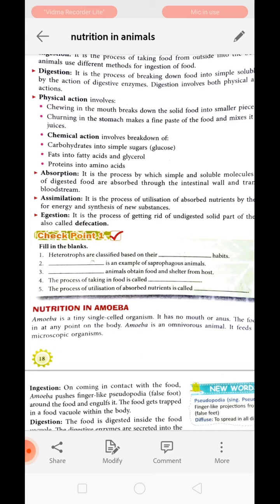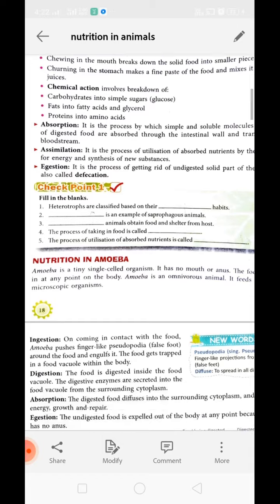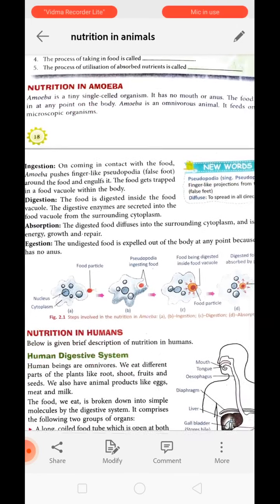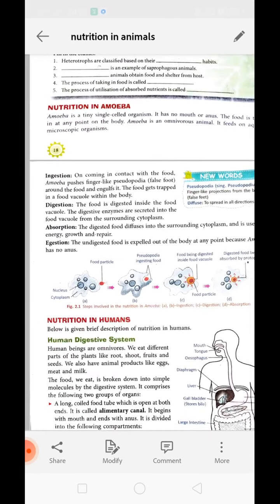Assimilation is the process of utilization of absorbed nutrients by the body to produce energy and to produce new substances. Now egestion. Egestion means removing the undigested solid part of the food from the body. It is also known as defecation. Clear? Now the next point is nutrition in amoeba. Amoeba nutrition also includes all these 5 points. What are they? Ingestion, digestion, absorption, assimilation, and egestion.